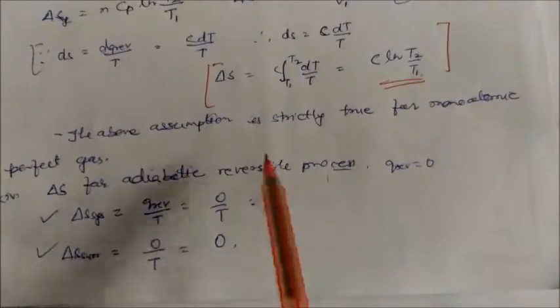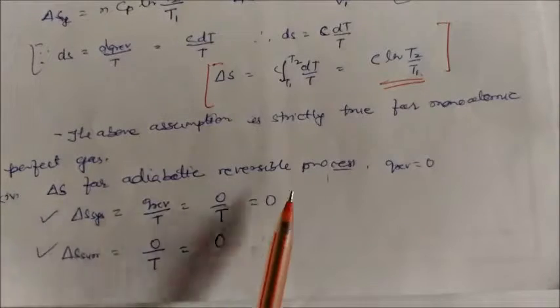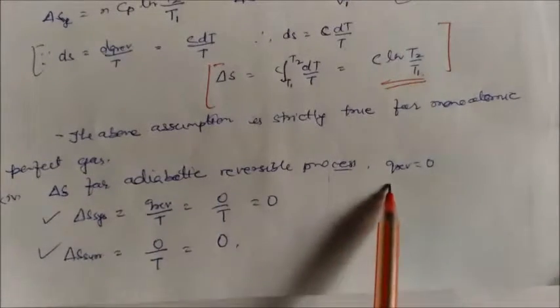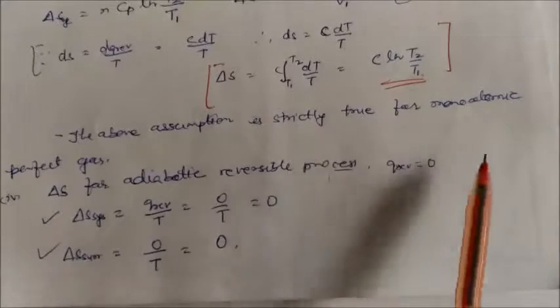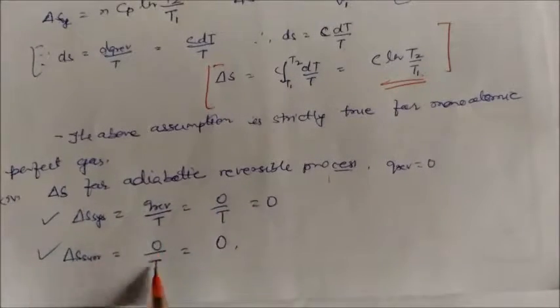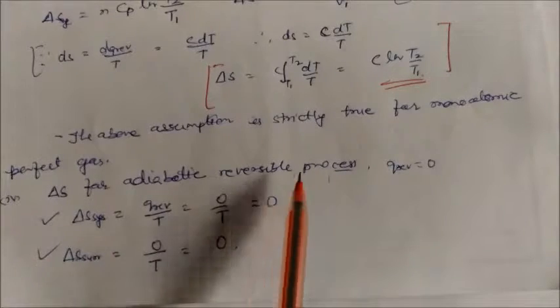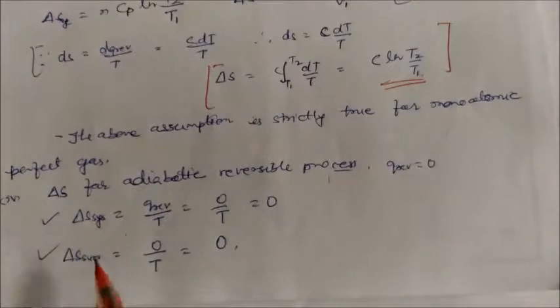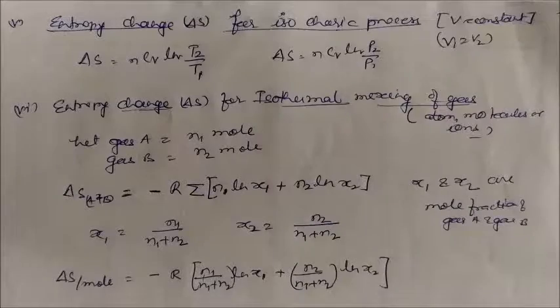Now we will see the entropy change for the adiabatic reversible process, where Q is 0. So for the system, Q by T will be 0 by T, which is 0, and for the surroundings, 0 by T will also be equal to 0. So in this adiabatic reversible process, the entropy change of the system and the surroundings are both equal to 0.